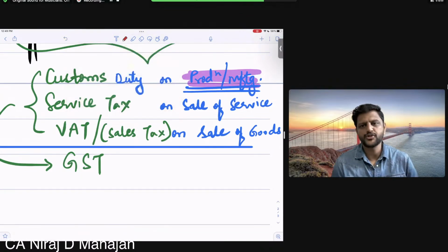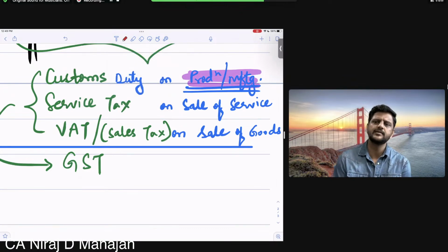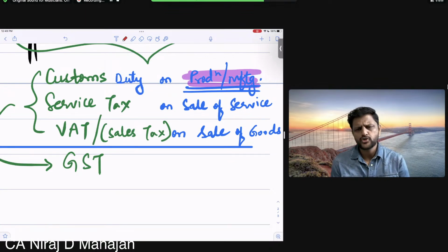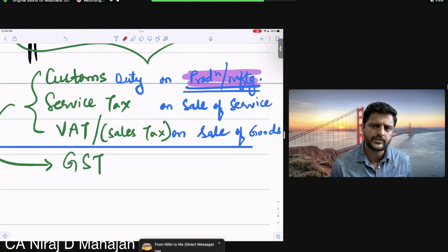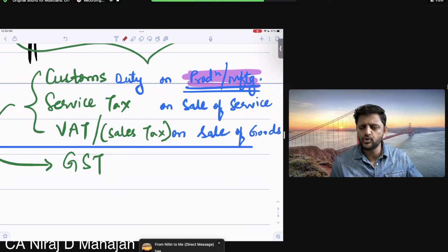Now comes into picture the Constitution of India. We had done income tax chapter 1 basics, where we discussed that income tax goes to the central government. Why? Because of the constitution, isn't it? Entry number what, and schedule number what? That we had discussed, remember? So when the constitution was formed, the power was divided between the central government and the state government. Do you remember List 1, List 2, List 3? List 1 is whose exclusive power? Central government. List 2 is whose exclusive power? State government. List 3 is also called the concurrent list. Both have the power.